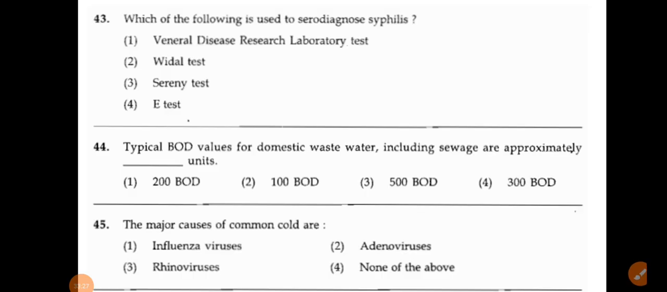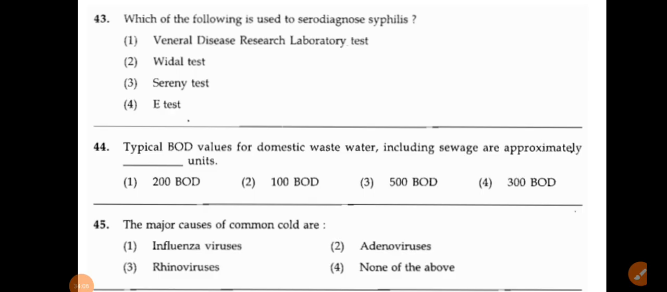Next one, which of the following is used to serodiagnose syphilis? So again a diagnostic test. In the very first question in this paper they asked the serodiagnostic test for HIV or AIDS, and here again, the second question in the same category, they have asked for syphilis. Venereal Disease Research Laboratory, Widal test, Sereny test and E-test. So what is the correct answer here? That is your VDRL, Venereal Disease Research Laboratory, the serodiagnostic test for syphilis, right?